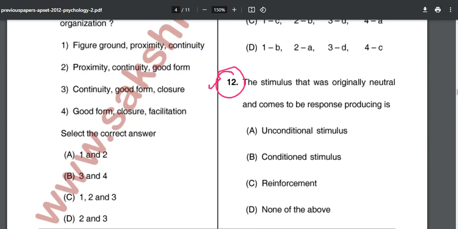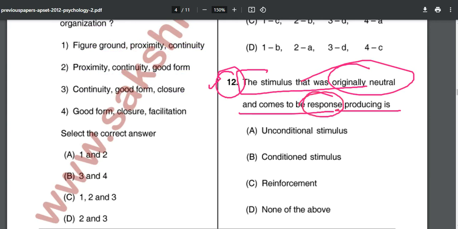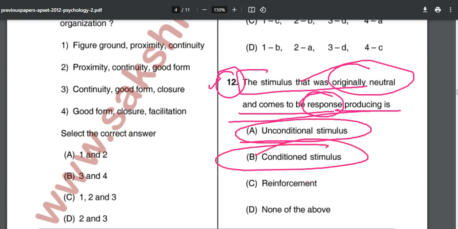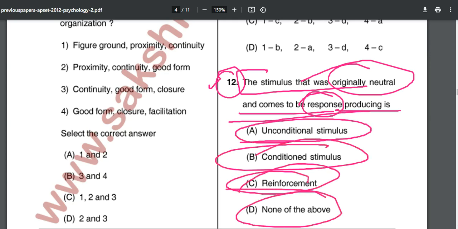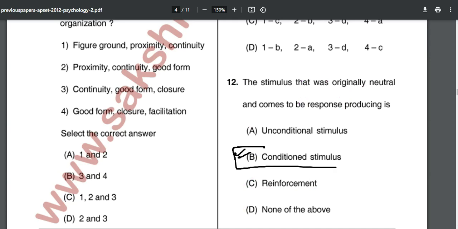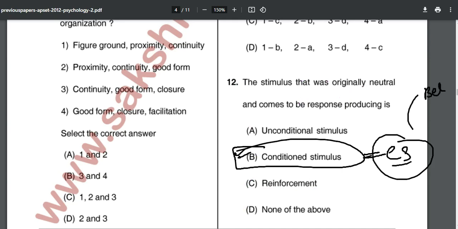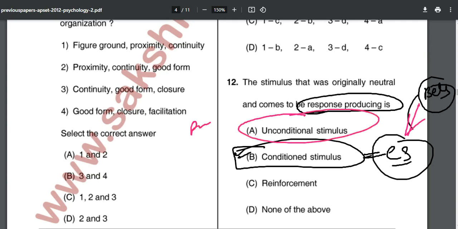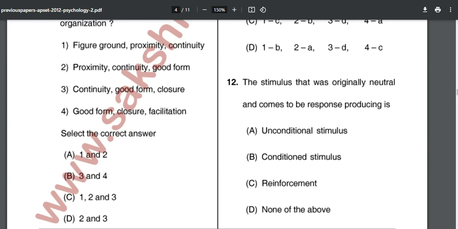And the last question, question number 12, the stimulus that was originally neutral and comes to be a response producing is unconditional stimulus, conditioned stimulus, reinforcement, none of the above. Again an easy question. Option number B, conditioned stimulus, will be the correct answer. It is asking about the CS. Earlier the bell was a neutral stimulus, but once the conditioned response started being produced, the bell becomes the conditioned stimulus, because the unconditioned stimulus is the food still. So for the 12th, option number B is the correct answer.